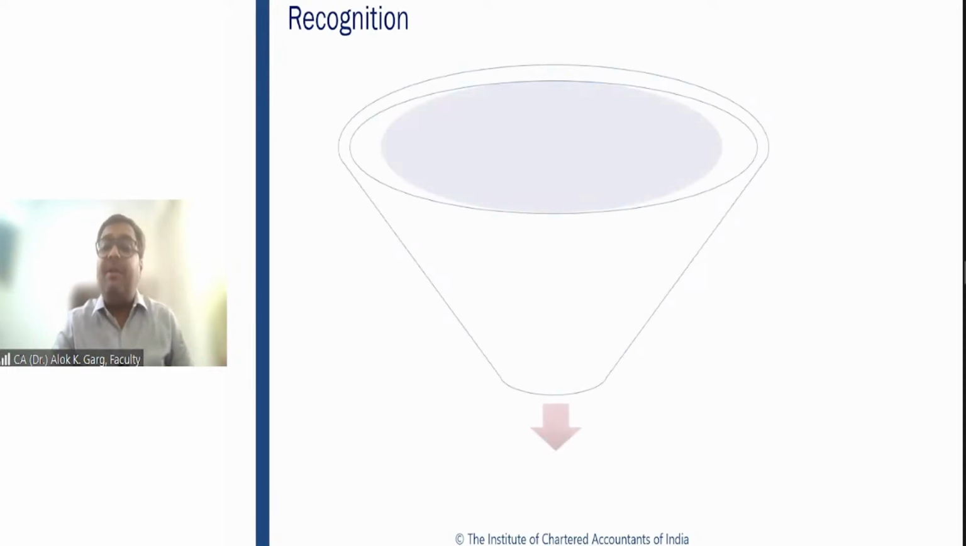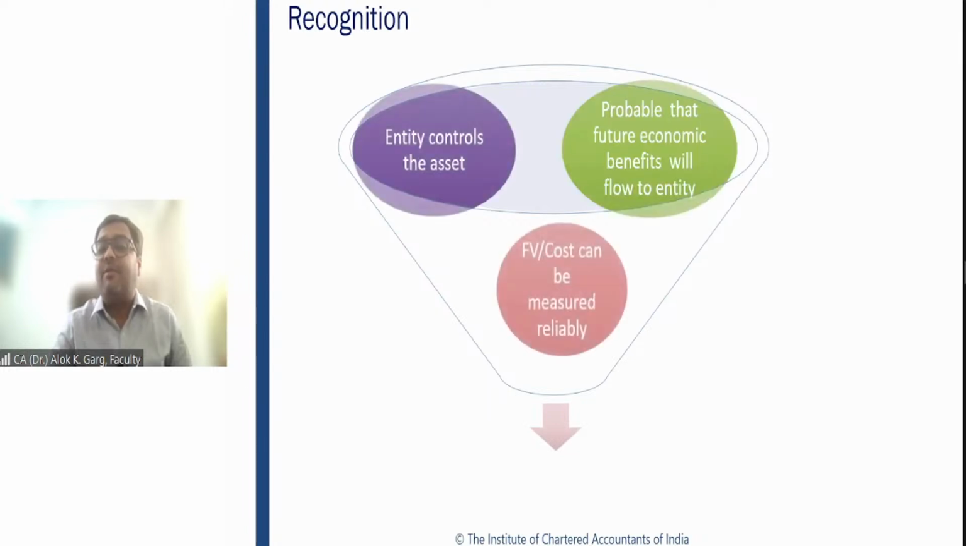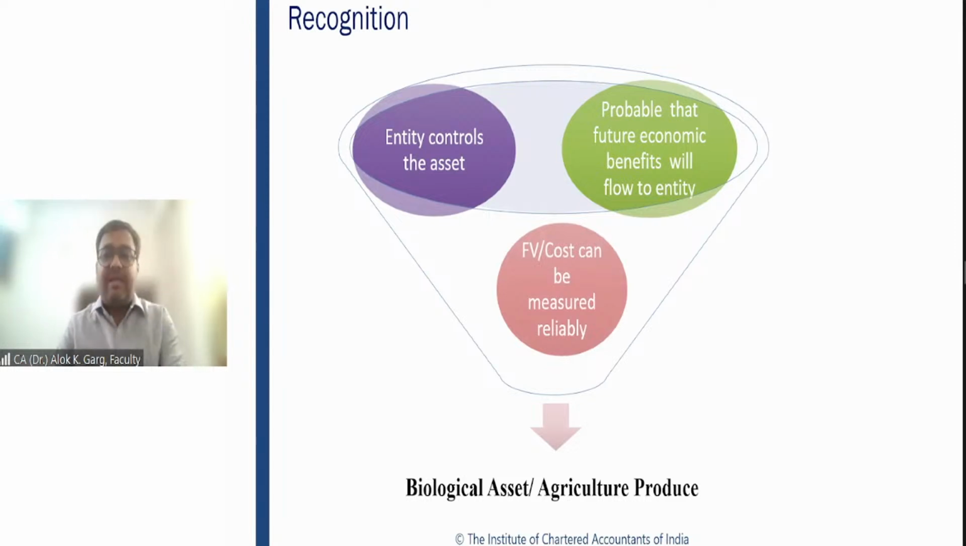Friends, like PPE we have discussed, PPE is recognized when future economic benefit is probable and cost can be measured reliably. Same we have discussed with intangible asset. In intangible asset, there were three conditions for recognition: future economic benefits should be probable, cost can be measured reliably, and it meets the definition of intangible asset. Right?